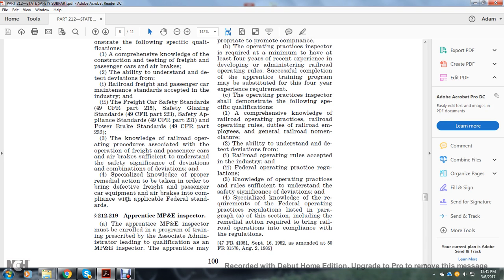Section 212.219, Apprenticeship Motive Power Inspector.